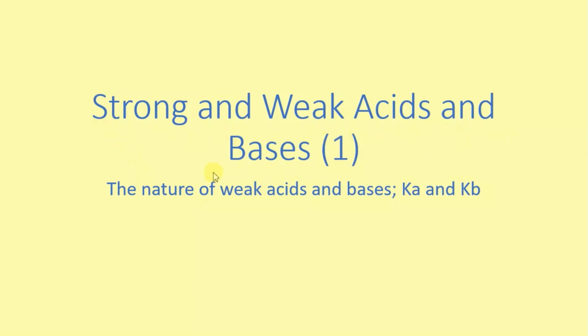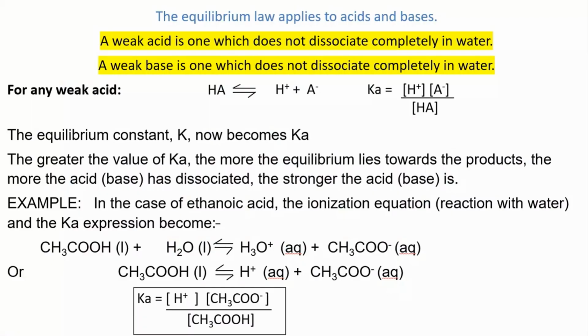Strong and weak acids and bases, Part 1. The nature of weak acids and bases, Ka and Kb. The equilibrium law applies to acids and bases.